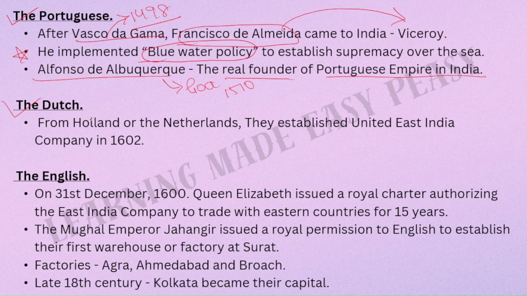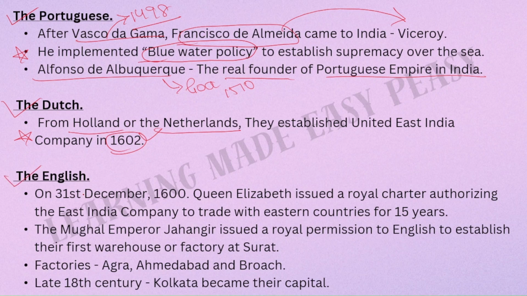Next, we have the Dutch. The Dutch were from Holland or the Netherlands. Both are the same, it is one country only. They established the United East India Company in 1602. Please remember the years. The years are very important.